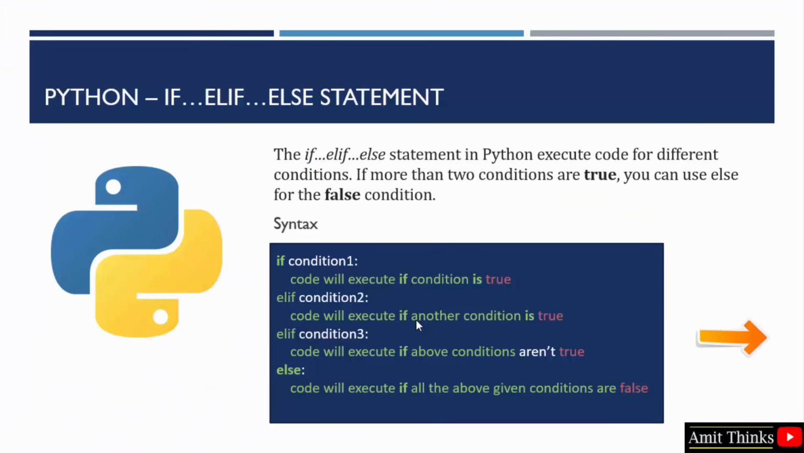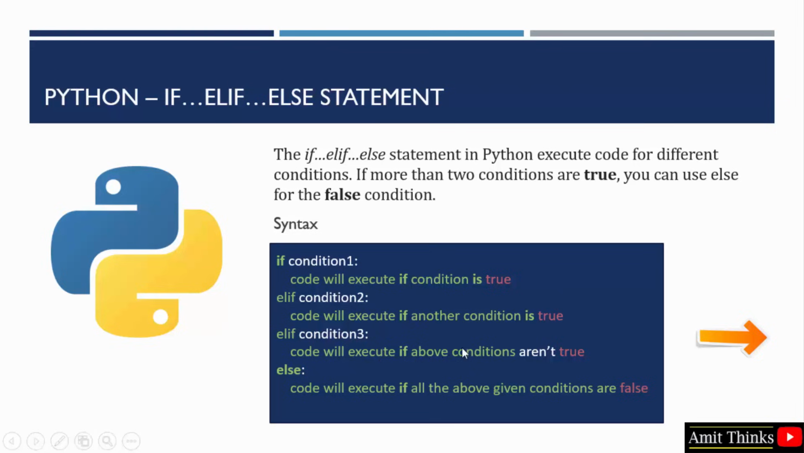Under if elif else statement, the code is executed for different conditions. If more than two conditions are true, we need to use the else to display the false part. Okay, let's say we have marks here. If the user got marks more than 90 out of 100, the following line will get executed. So it will be, let's say grade A plus. If the condition is true, that means marks from 75 to 90, grade will be A.